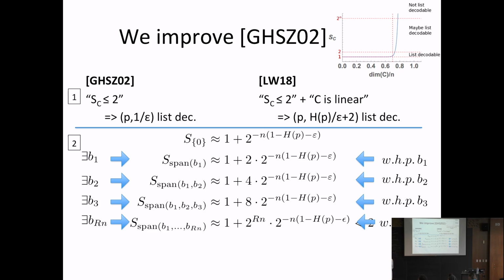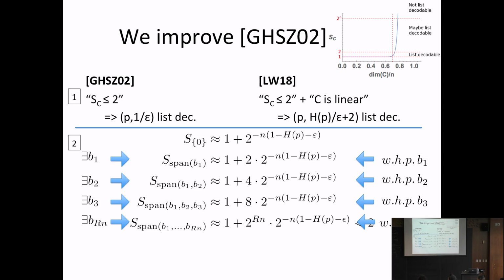How do you get a high probability result out of Markov? Ah, good. Okay, so if you apply Markov in the simple way, you know S is at least 1, which means that you get something like the probability S is bigger than 4 times that thing is at most 1/2 or something, right? So that means the probability that the lower order term quadruples or more is at most 1/2. So that's not good enough, because we really want the lower order term to double.